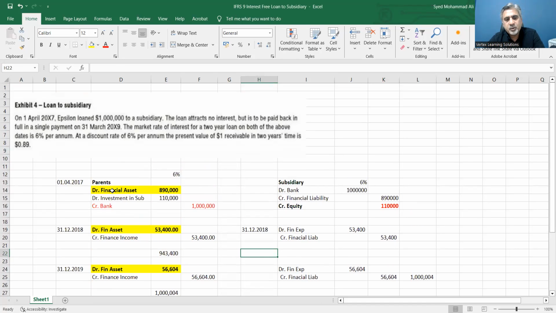So what you need to create is a financial asset. This part is investment in subsidiary in the parent's books, and equity goes into the subsidiary's books. So that was a short question, but an important concept.